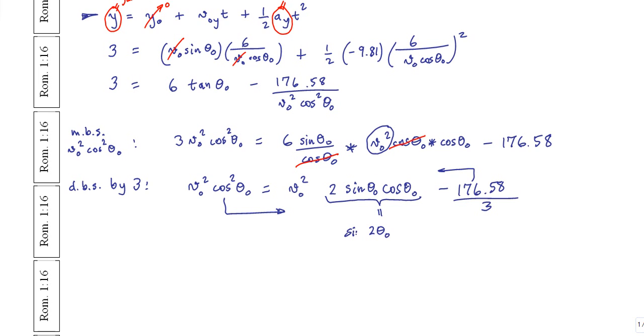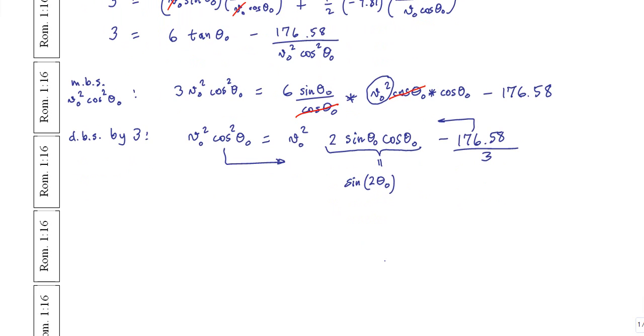I hope you recognize that by the addition formula, sine of a plus b is sine of a cos b plus sine of b cos a. If you just do sine of theta naught plus theta naught, which is sine of 2 theta naught, you'll find that it's in fact exactly 2 times sine of theta naught cos of theta naught.